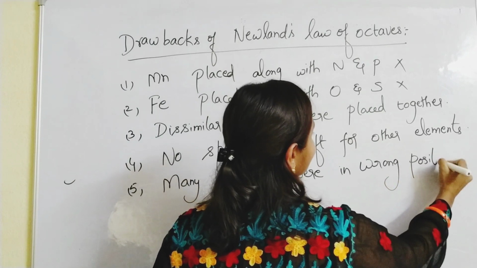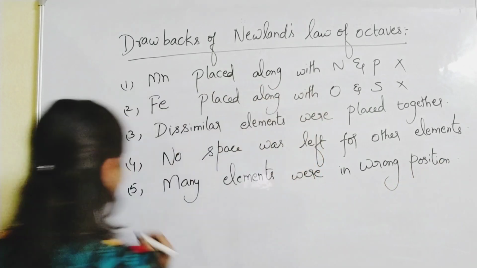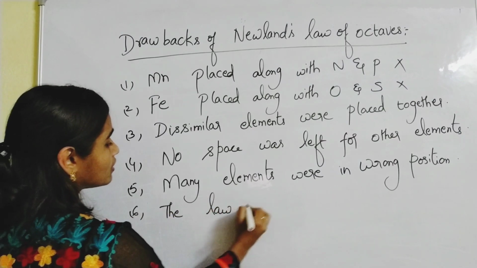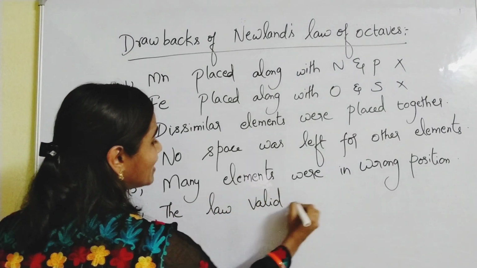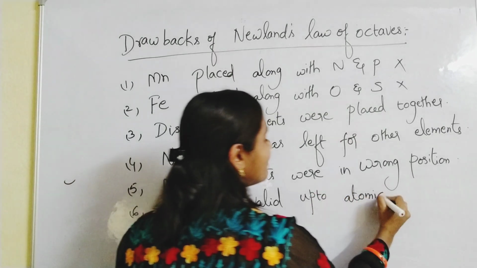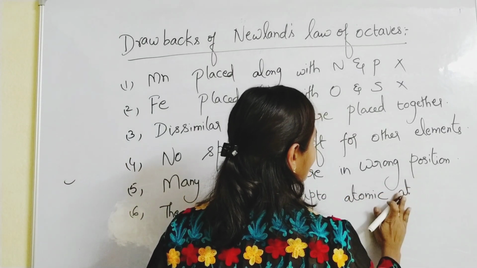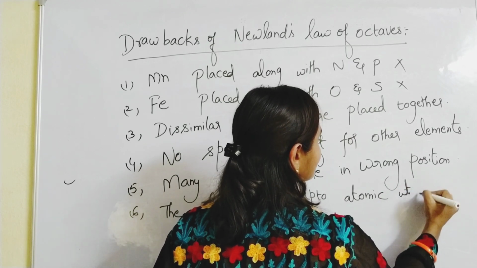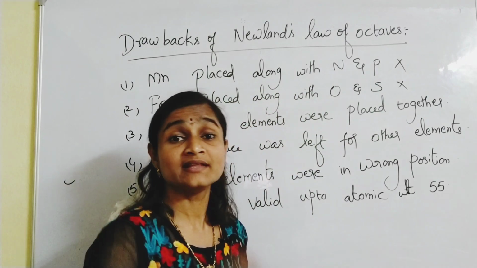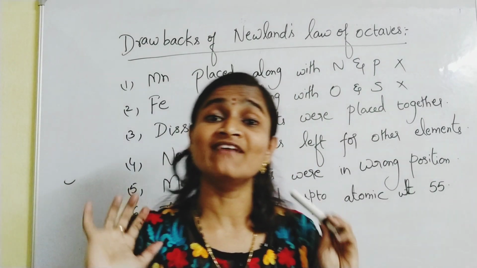So the law is valid up to atomic weight 55 only. For further elements the law was invalid.